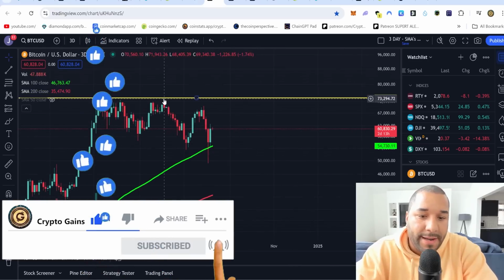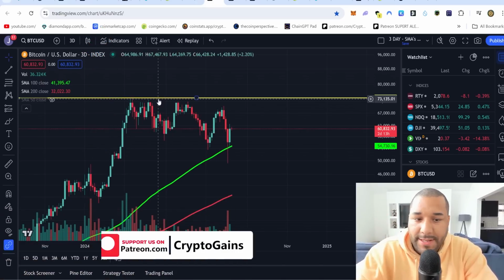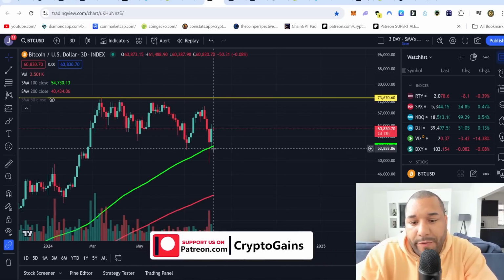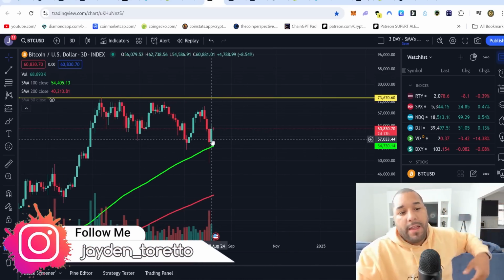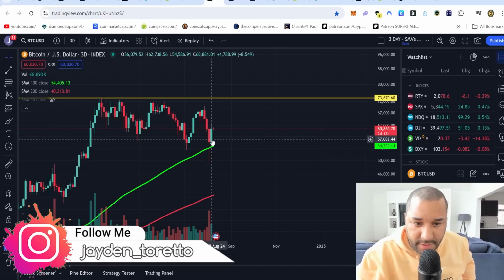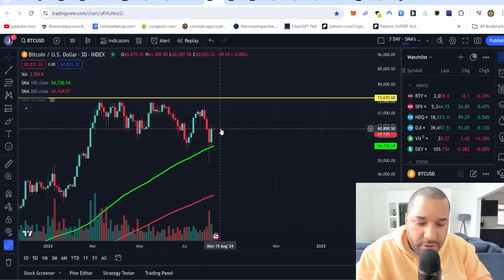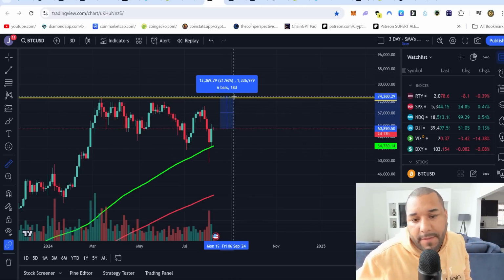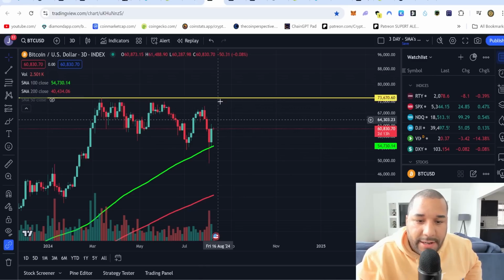What's this yellow line up here? This is the top of the market, or Bitcoin's highest price. It's never ever been higher than this. So essentially, many people are hoping for Bitcoin to expand and go up and see new all-time highs, 100K, 200K, all the things you hear people say. And actually, it's not that far off. For Bitcoin to make a new all-time high, we're talking go up maybe 20%. That's a new all-time high, right? Something like that. So it's not far off from that. It looks so close.